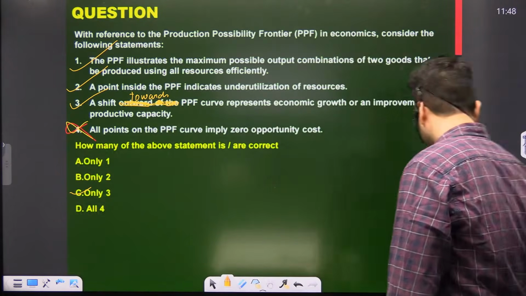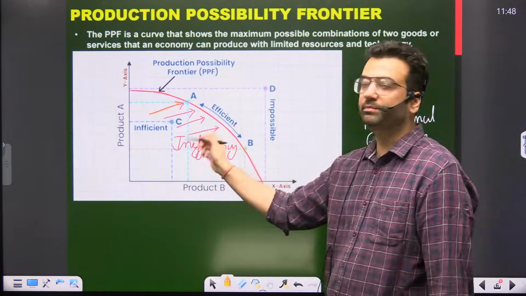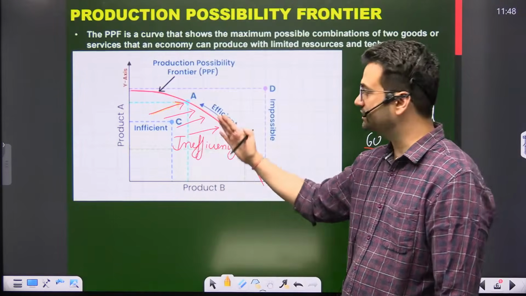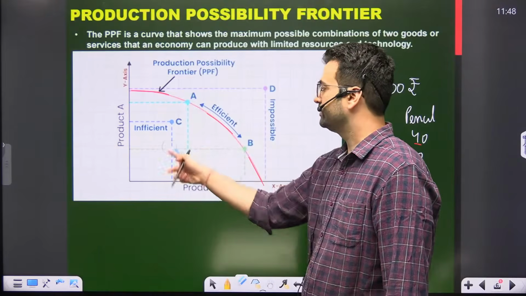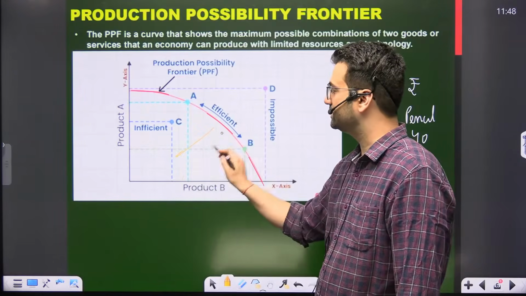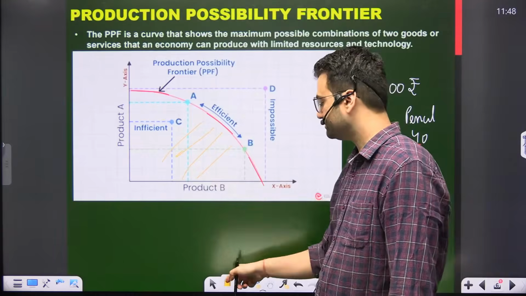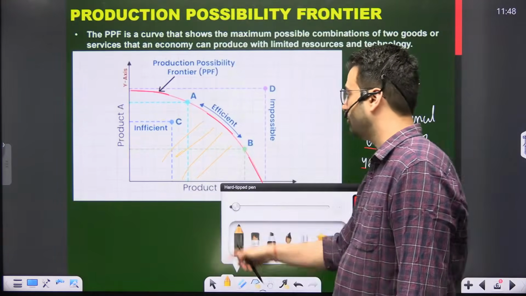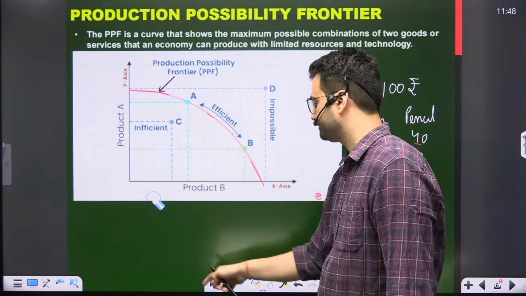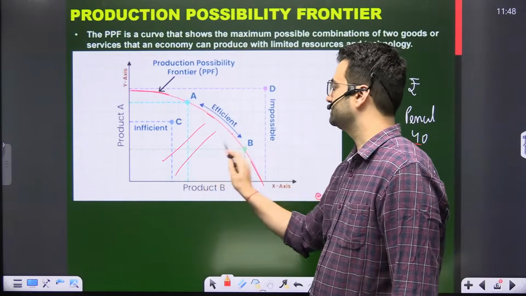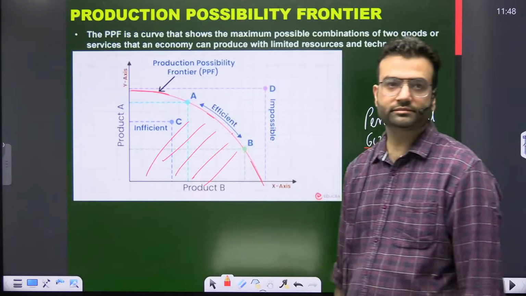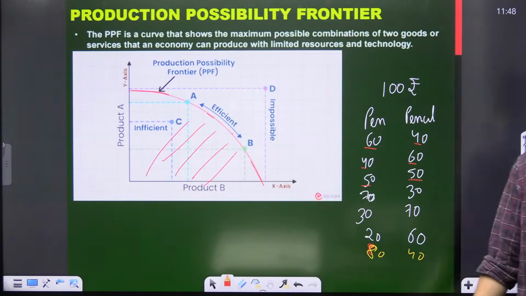Inside the PPF means this part. What is inside? Inside means all these parts. This is the inside part.